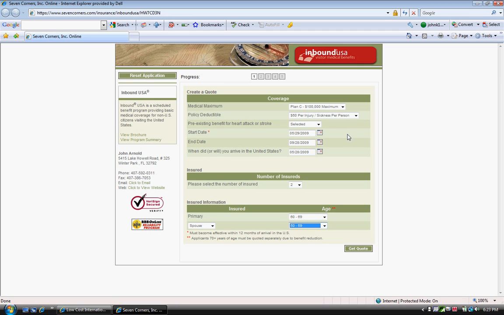Once again, this plan is typically bought prior to the person leaving so that they have it in effect and the ID cards and everything all set up. As you'll see when we get to the end, everything is done immediately and simply online. Now, let's have a look here also. If you'd like to view a brochure, you have a brochure here, and you have a policy summary here. You have my contact information over here. I'm John Arnold. Here's my address. Here's my phone number. You can click to email me, and I'm more than happy to help you. Let's go ahead and get our quote.